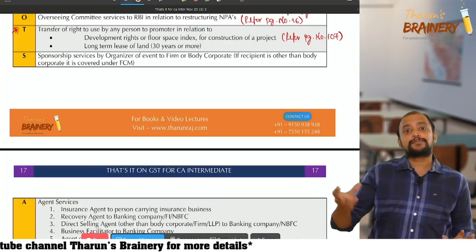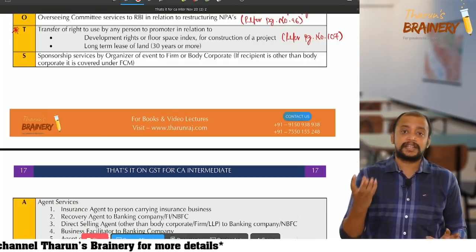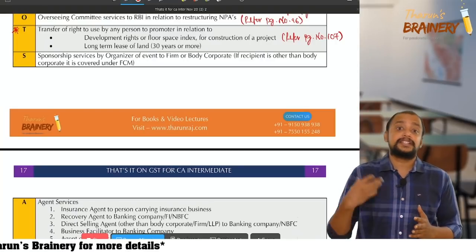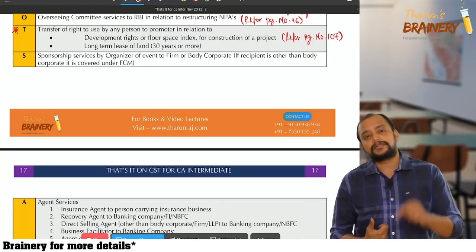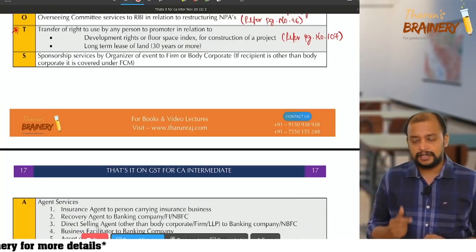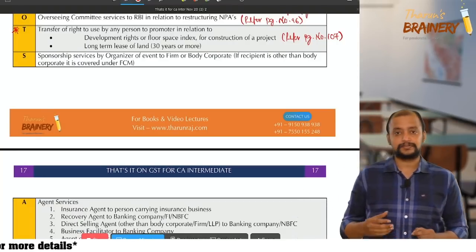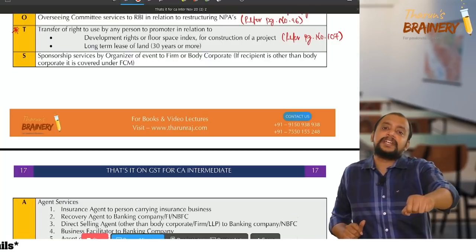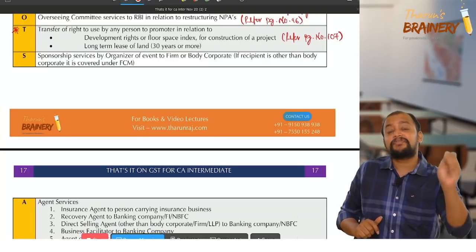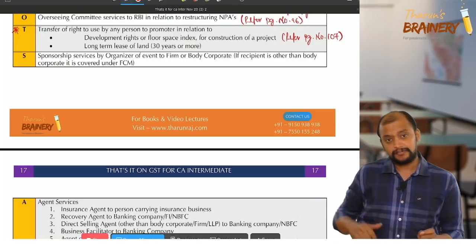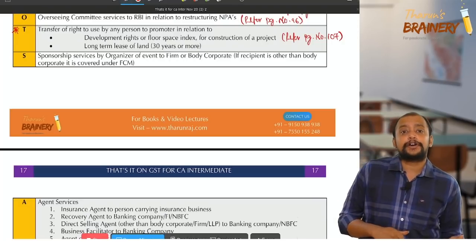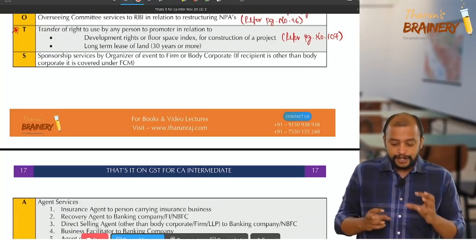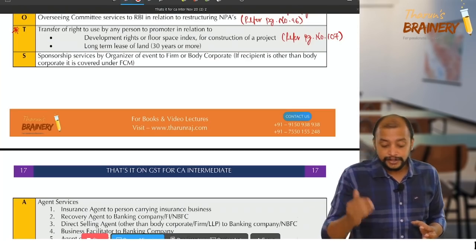So there is an event. Someone is organizing the event. For organizing the event, they will be getting money. So on that money, if taxable, there are few exemptions. So wherever it is taxable, liability to pay GST is on recipient, if recipient is body corporate or firm. If recipient is other than body corporate or firm, supplier has to pay GST under FCM. Okay, so now related to this, we have some exemptions, so that we are discussing now.